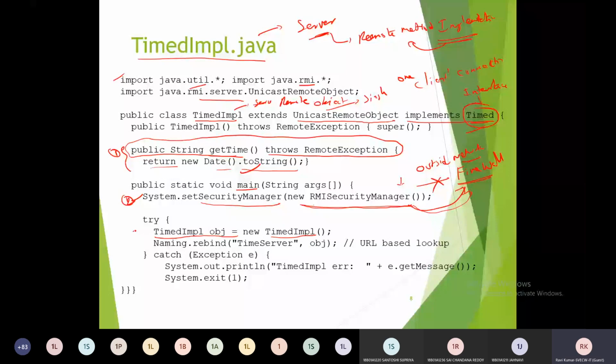And the fourth step is very important. The fourth step is we have to bind our object. This is a remote object, so for this remote object we have to give a unique network-specific name.